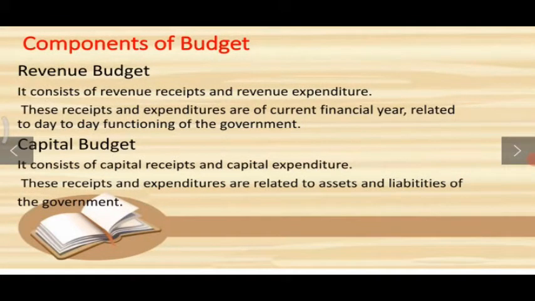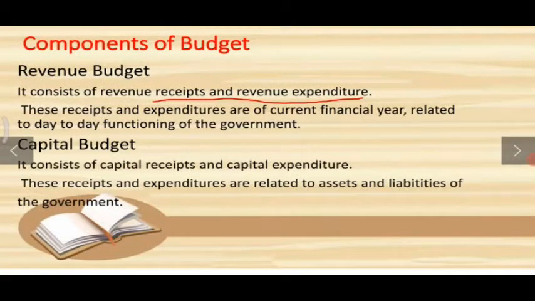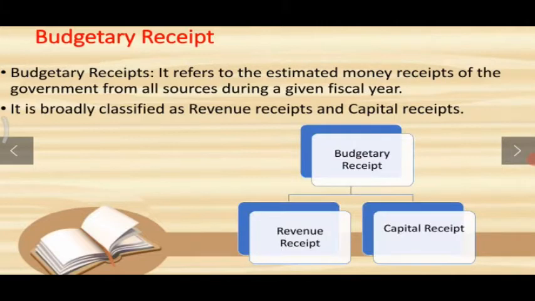Now here there are two components of budget, revenue budget and capital budget. Revenue budget consists of revenue receipts and revenue expenditure. These receipts and expenditure are of the current financial year and related to day-to-day functioning of the government. Now capital budget consists of capital receipts and capital expenditure, and these receipts and expenditure are related to assets and liabilities of the government.